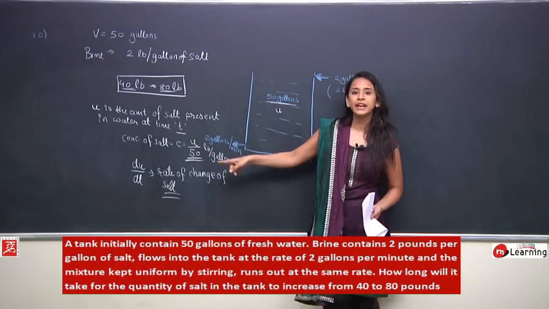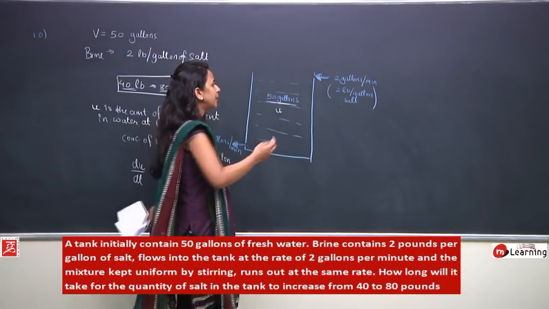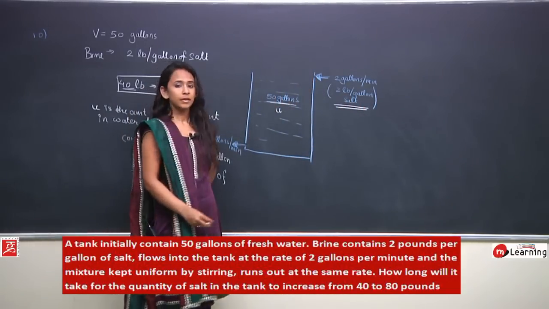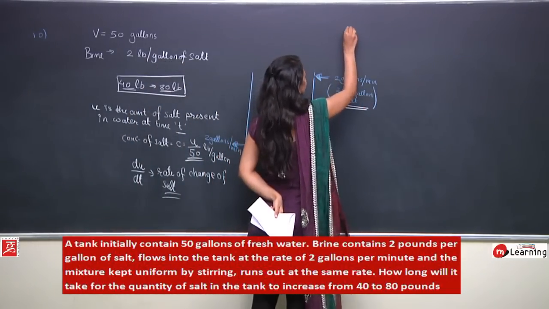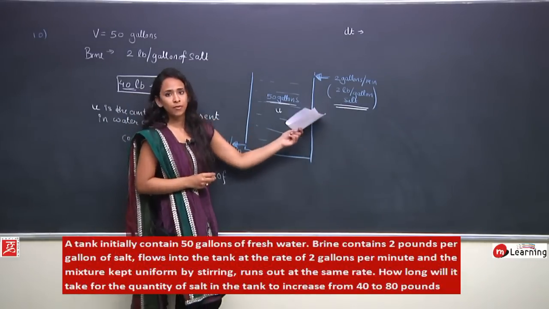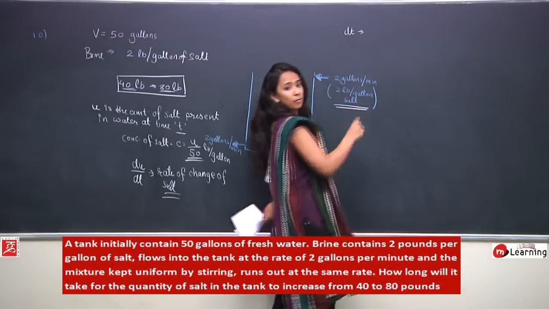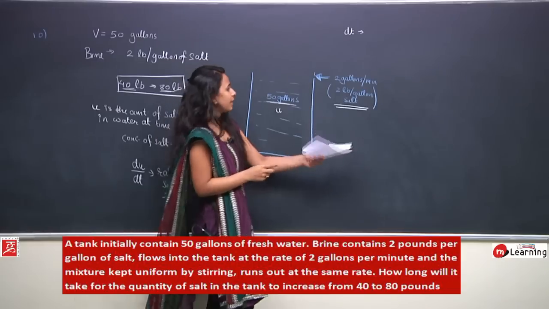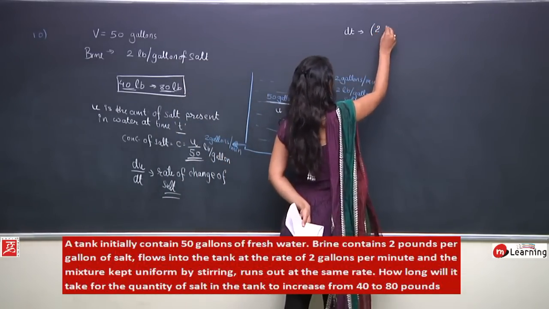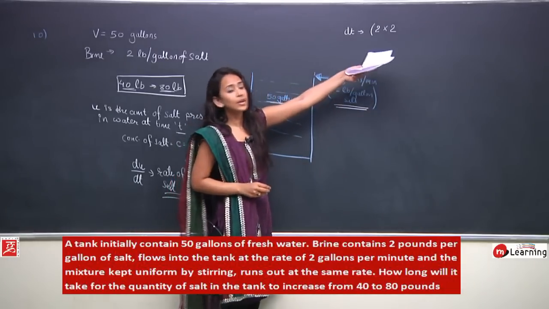Now let us find out the rate at which salt is changing in the solution. In an instant of time dt, tell me how much water will flow in. Let us say in dt minutes, how much salt will flow in? In 1 minute, how much amount of salt will come in? That would be 2 gallons of water, and each gallon will contain 2 pounds of salt.